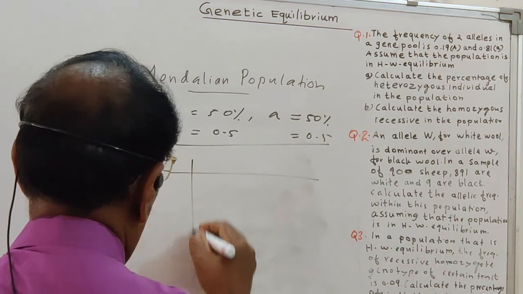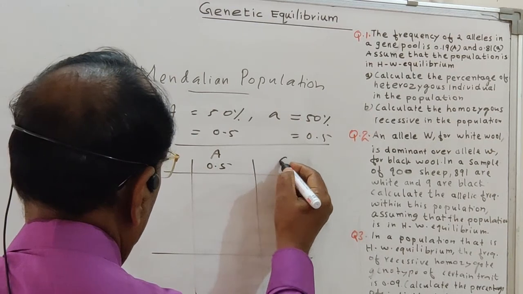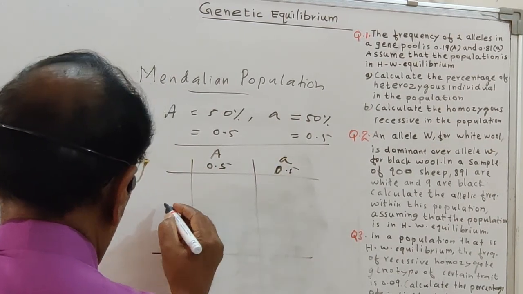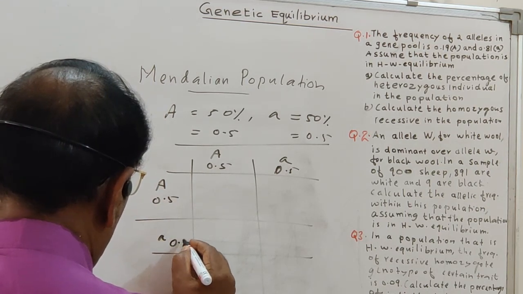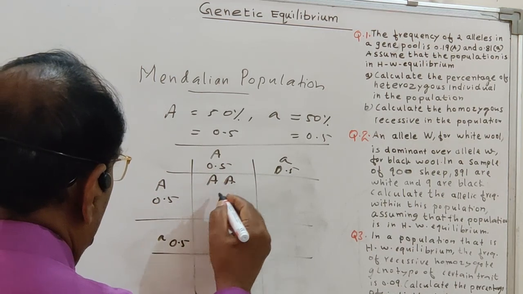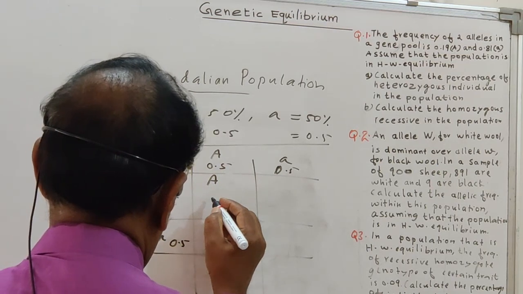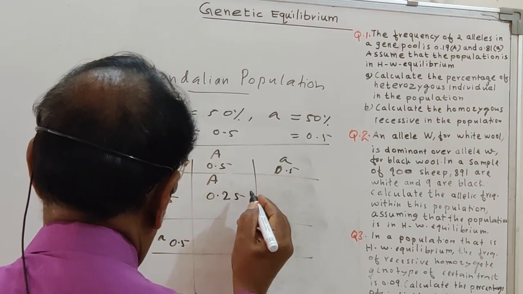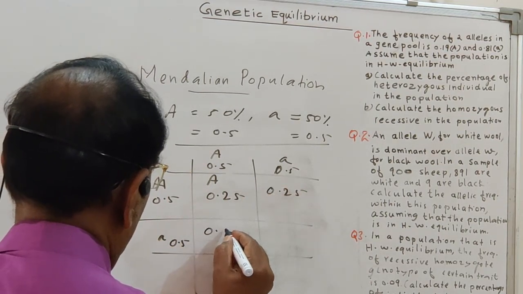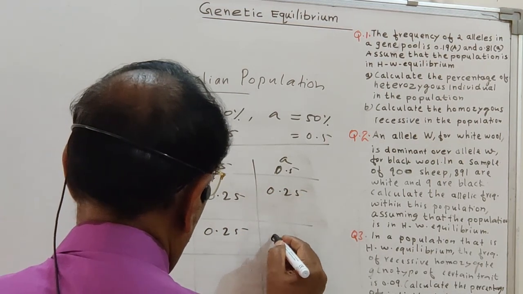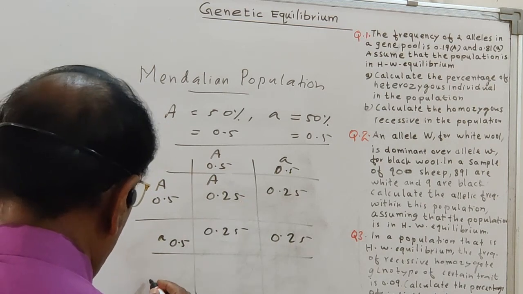See here how it happens. Suppose a cross like this. This is the capital A, it is 0.5. This is the small a, it is 0.5. Again, this is the capital A, 0.5, and this is the small a, 0.5. So the ratio again is 0.25. This is A, again 0.25, this again 0.25, this again 0.25.